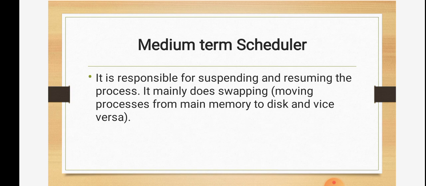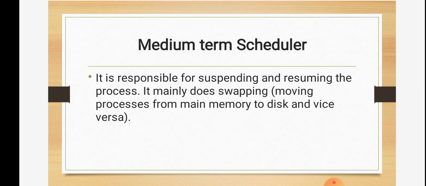After that time expires or times out, we have to reschedule that same process once again. That is done by the medium term scheduler. It is nothing but swapping.